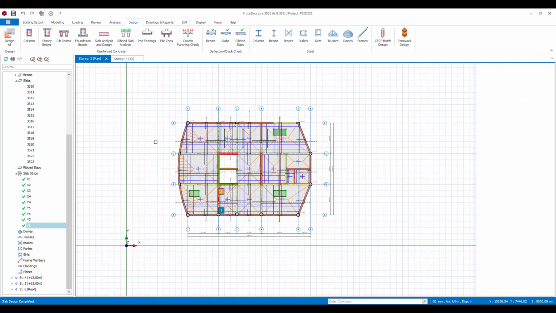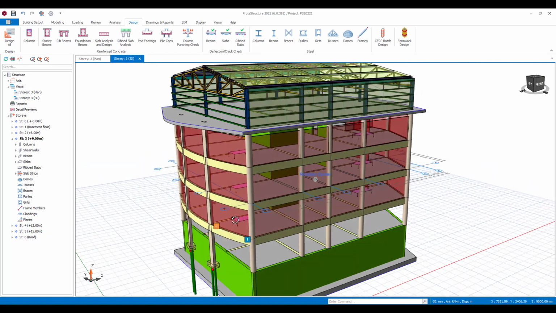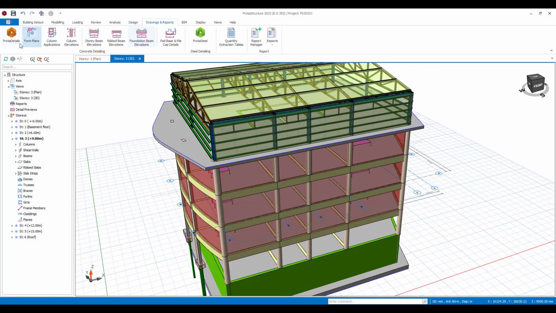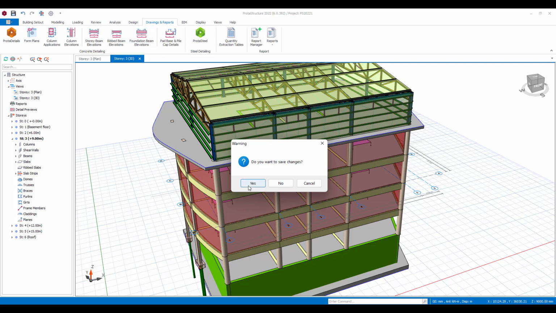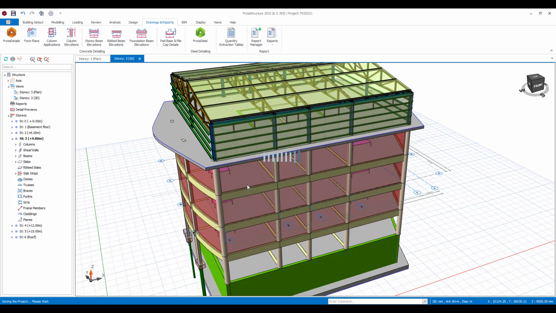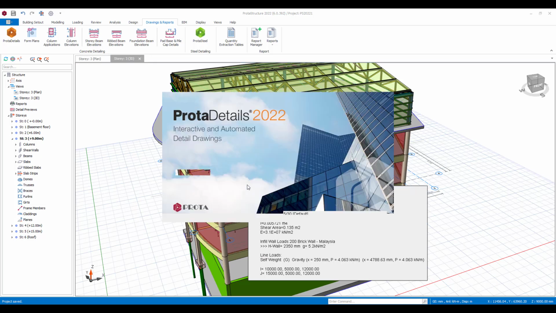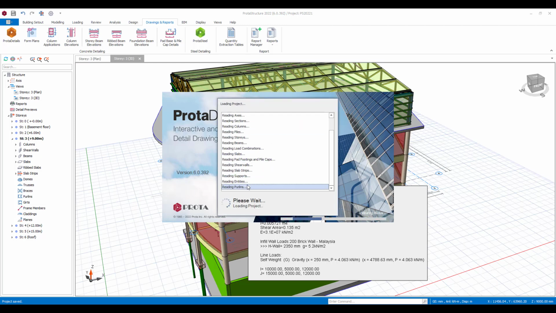I've reached a point where maybe I want to start to document the design. To do that, I'm going to come out to Protodetails. Protodetails is our dedicated tool for drawing and detailed documentation, and it has been specially developed to suit structural detailers. At its heart, it's a complete CAD system.